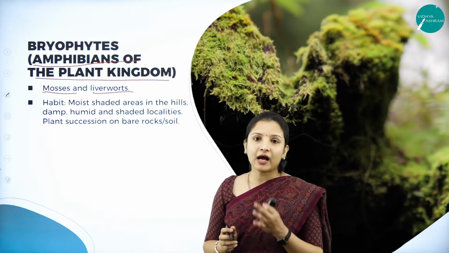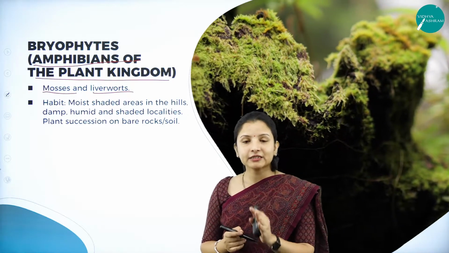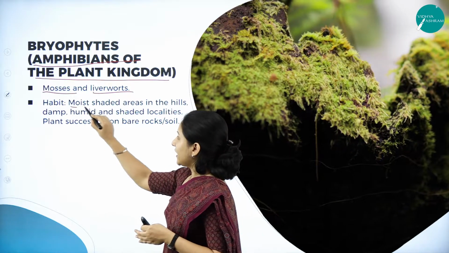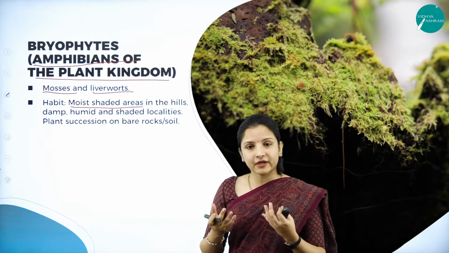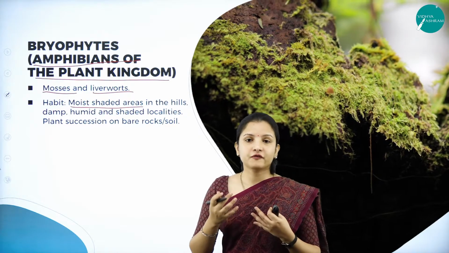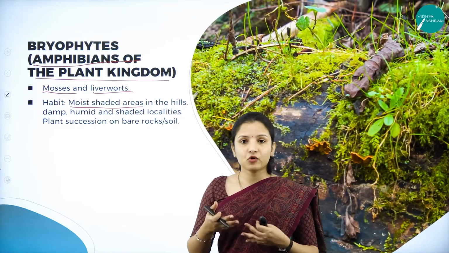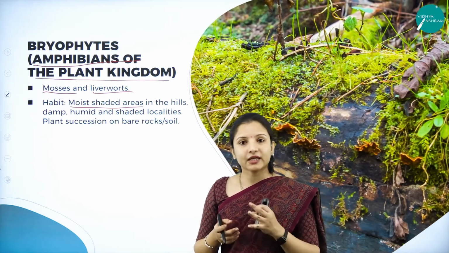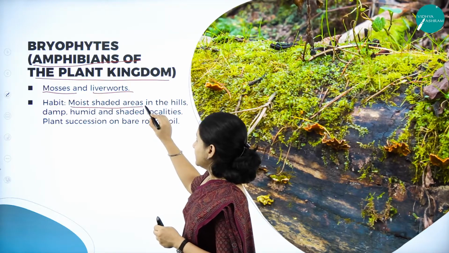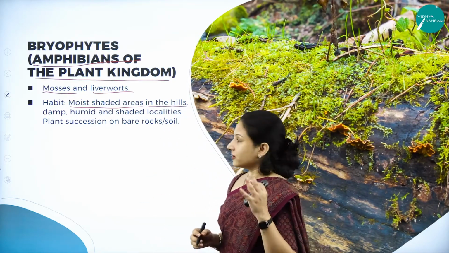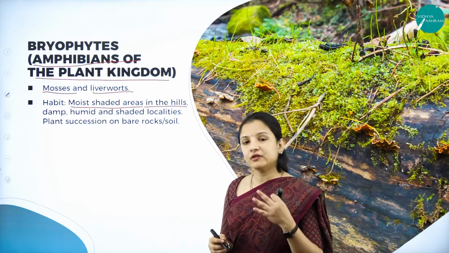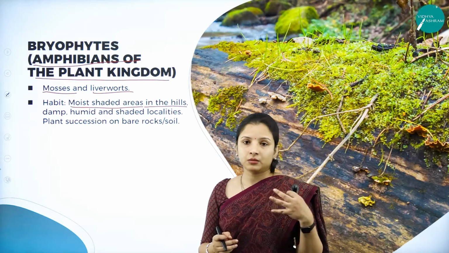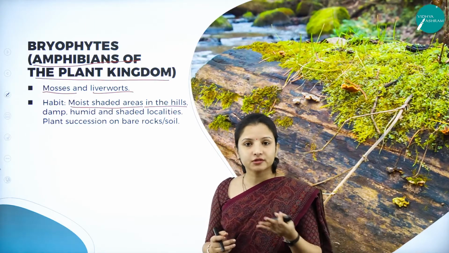And when it comes to the habitat or the place where these bryophytes grow, they usually prefer moist shaded areas. Why shaded areas? Because whenever there is sunlight, the loss of moisture from the soil is more. So that is why they prefer to grow in shaded areas which are moist or damp. And usually they are found in the hills and damp environment, even on house walls. If there is some leakage in the house walls, there also after a few months you can see the bryophytes or the mosses growing on them.